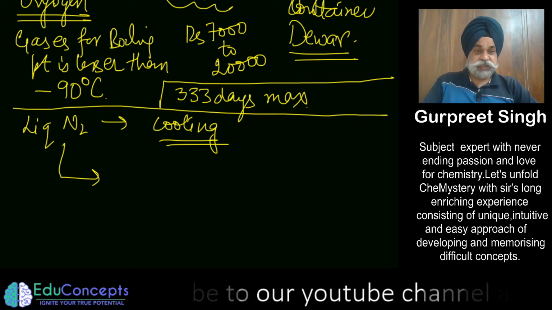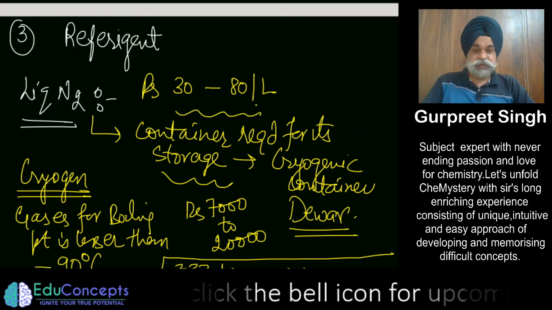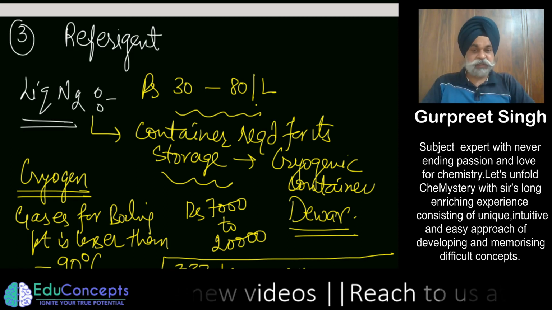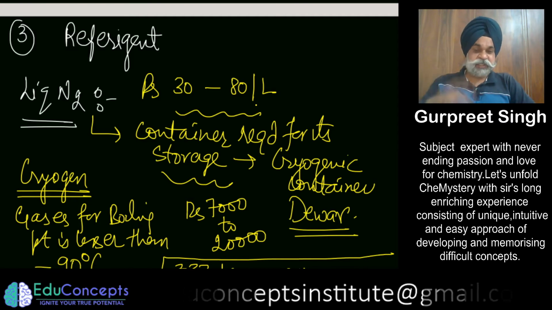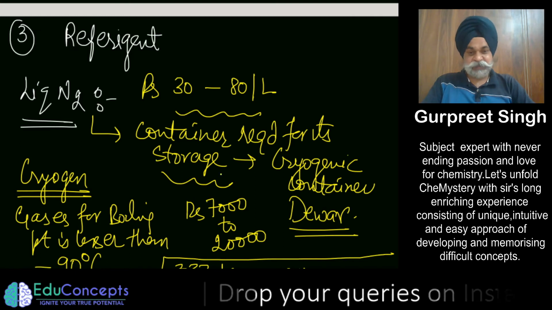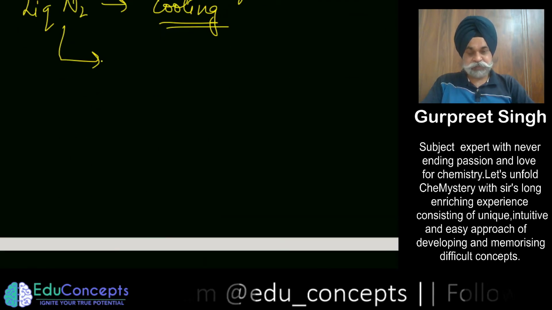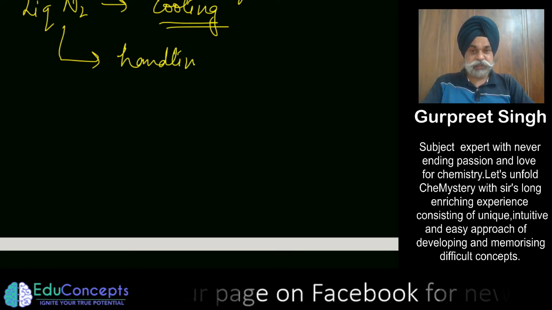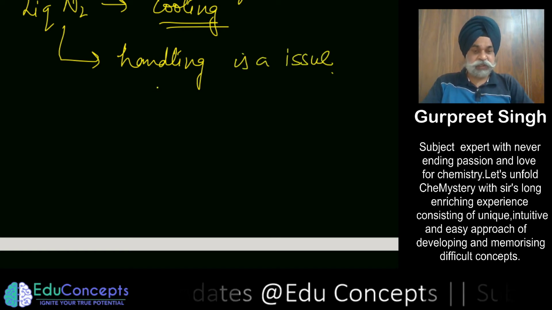So this quantity, if I happen to buy it, is around 50 or 60 rupees per liter. So it is not very expensive, but nature has provided us this nitrogen freely available for us. We do not have to pay anyone for this. As regards liquid nitrogen, it is difficult to handle. So handling is an issue here, because if you don't have a proper container, you can't store it.